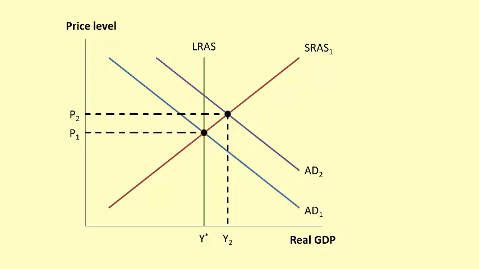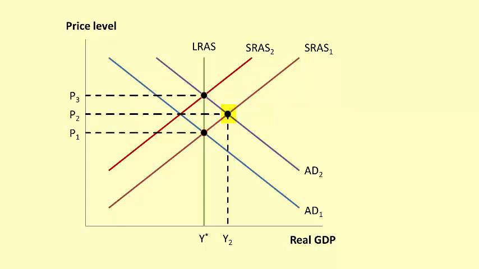The inflationary gap cannot persist in the long run. Because the price level in the economy has risen, the price of factors of production will rise. For example, workers will demand higher wages for their work since the purchasing power of their wages will have fallen. An increase in production cost will cause short-run aggregate supply to shift to the left. Because of the higher production costs present in the new short-run equilibrium at the intersection of AD2 and SRAS1,